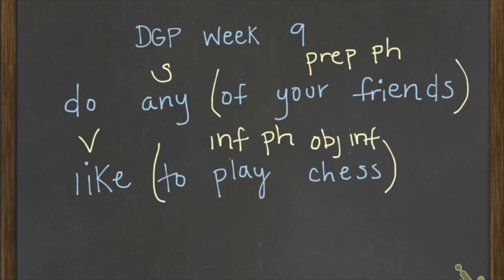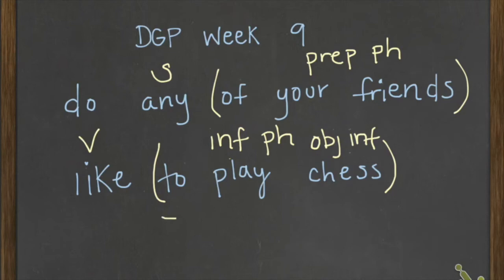Now we can do our test. To find if there's a direct object, we'll ask the question: subject, verb, what or who? Any like what or who? Well, there's not just one word for this. It's not just any like chess, it's any like to play chess. So because of that, our INF in this case is going to serve as a direct object.